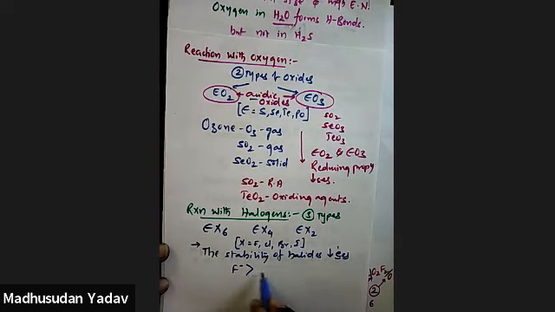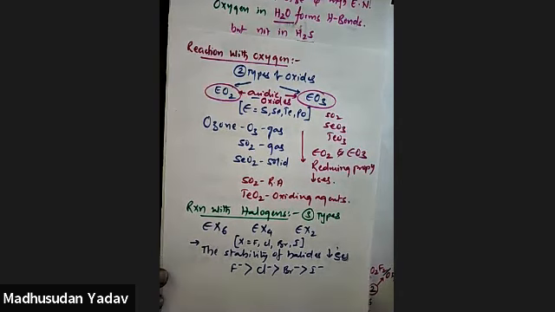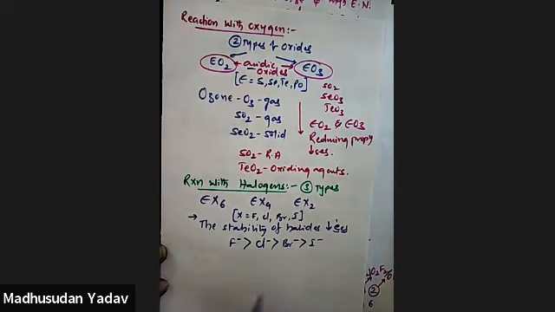Fluorides are more stable, then chlorides, then bromides, then iodides. Any sixth group element in combination, their fluorides are more stable. So I'll take one fluoride,